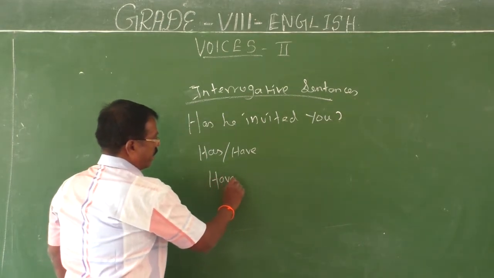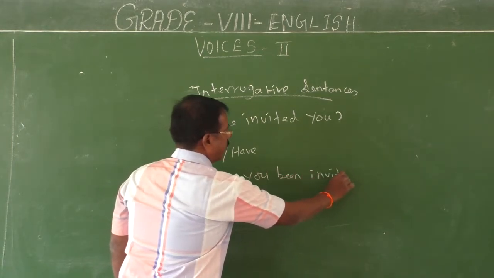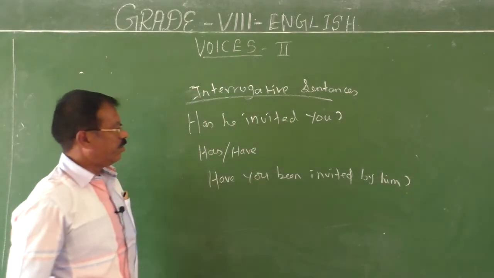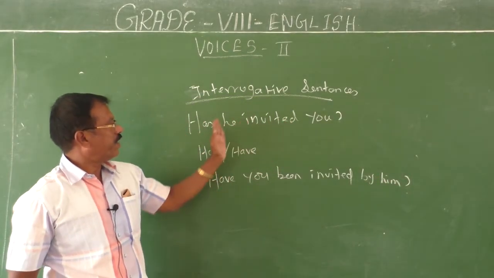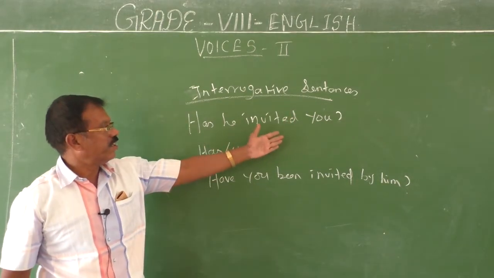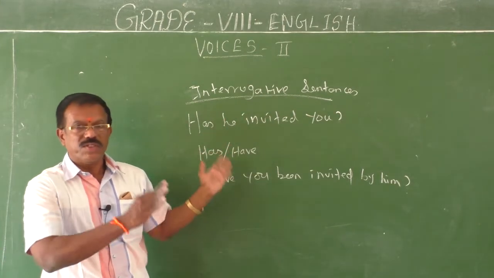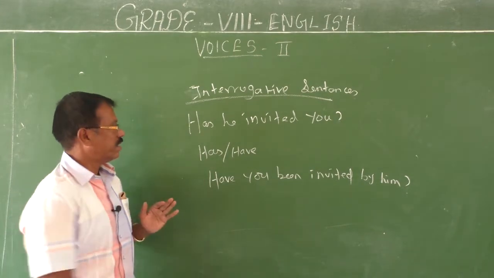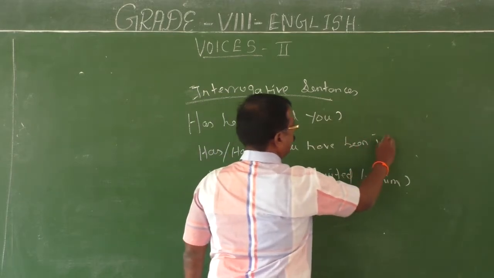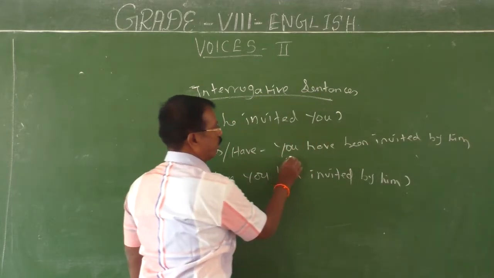So, have you been invited by him? See, have you been invited? You have been invited by him. That is a statement in passive structure. Has he invited you? Now you have been invited by him. Now change the same sentence into a question. See, you have been invited.